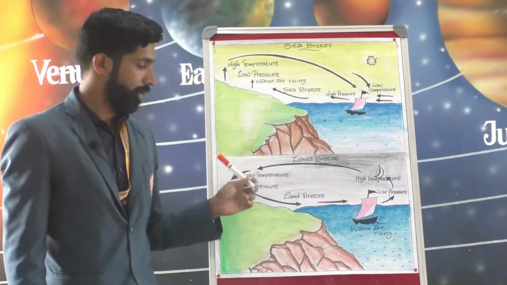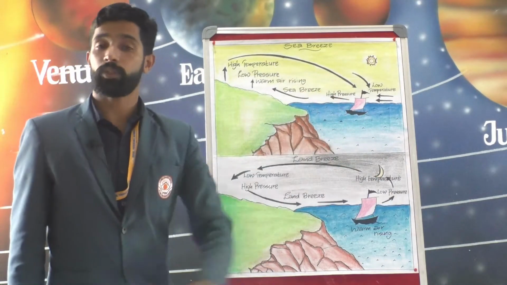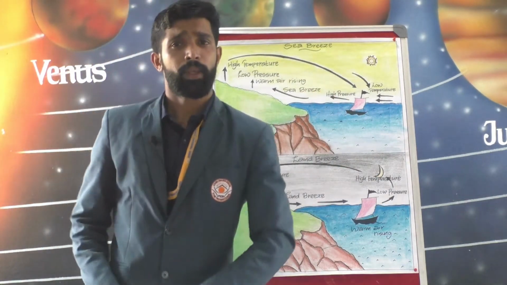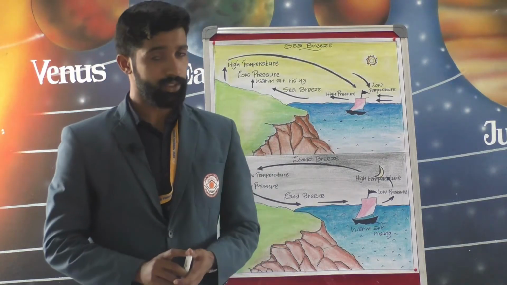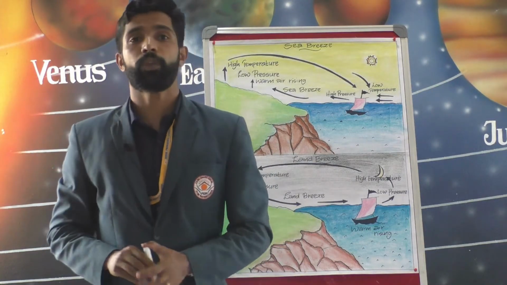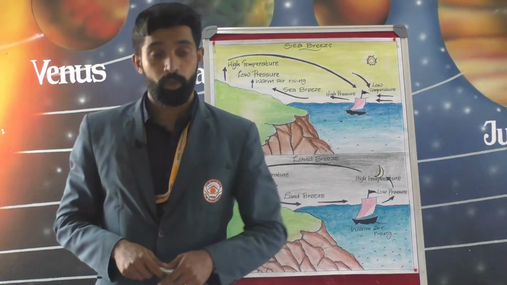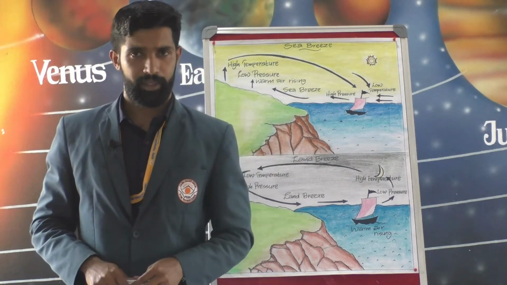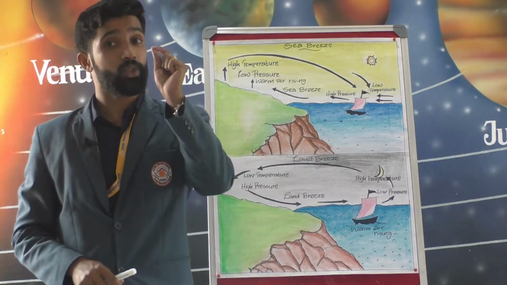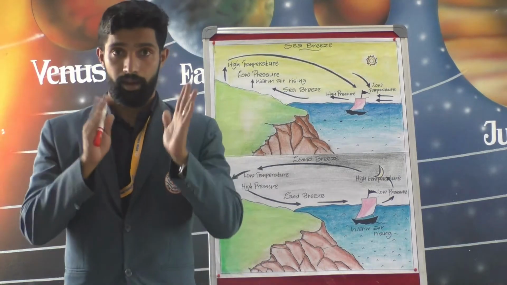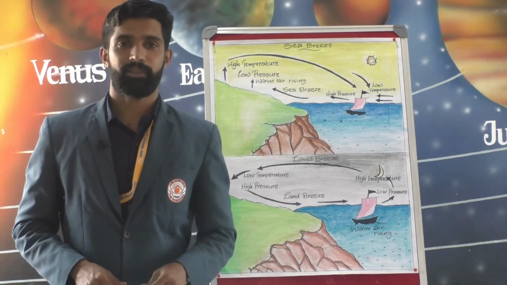Land breeze. The wind which blows from land to sea is known as land breeze. Land and sea breezes have a moderating influence on the temperature of the coastal areas, and so they have a maritime or oceanic climate. Places situated far away from the sea have extremes of temperatures and thus experience continental climate.